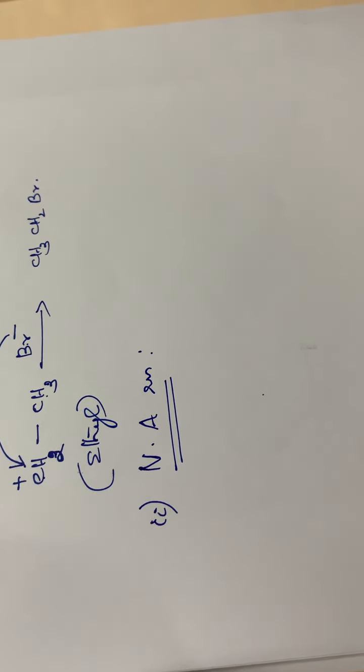So since carbon will be having a positive charge, the CN minus will be attacking this carbon atom. Okay. So I'll be writing the product like this: CH3, then CH3, then single bond. See here, this electron pair is shifted. So single bond O is there. Then what about the charge of oxygen atom? It will be negative, isn't it? It will be O minus. Then the CN will be attacking this carbon atom.